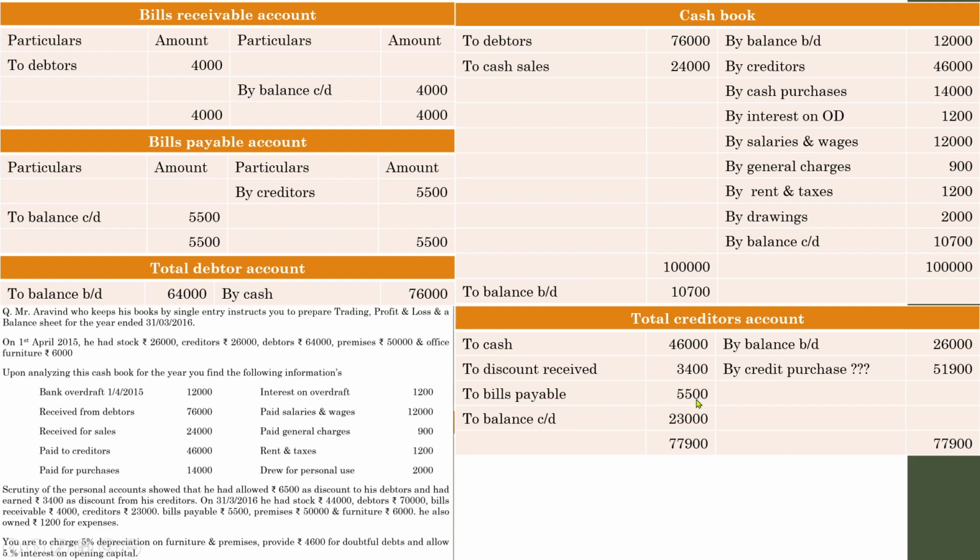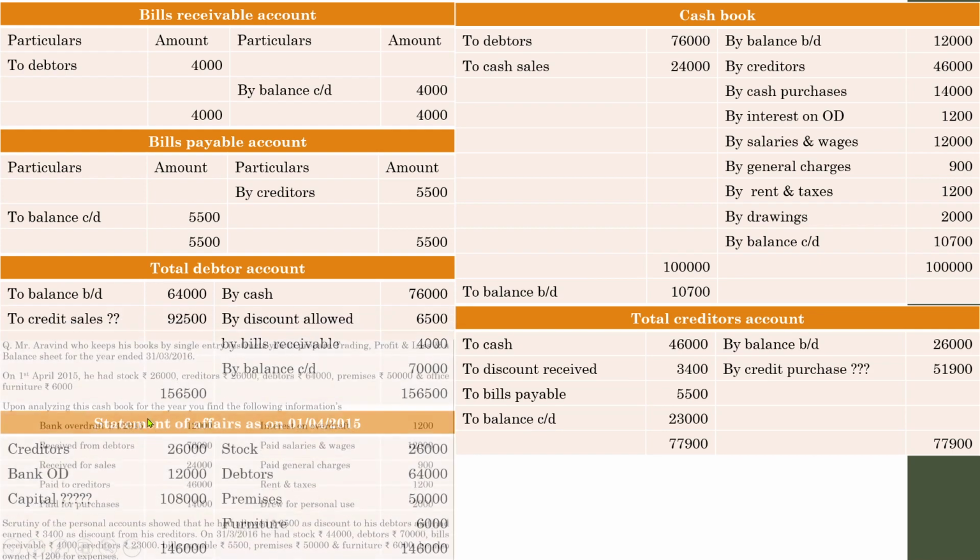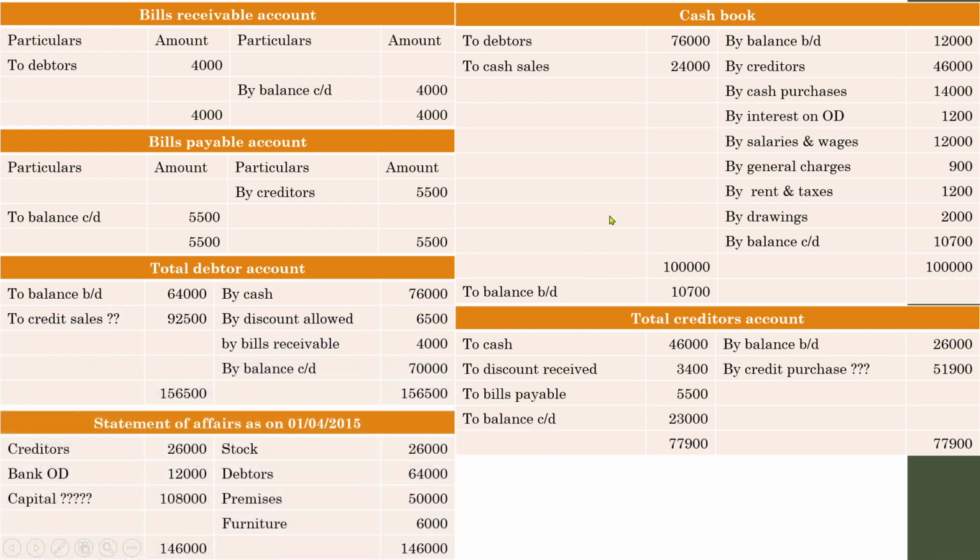So we have recorded all the items and prepared certain important ledger accounts on the basis of the information given in the question. So these are the ledger accounts which we have prepared. Now we can go for the trading profit and loss account and balance sheet. So this is how you have to prepare the ledger accounts. The question doesn't mention which accounts have to be prepared. From your analysis, you have to identify which important items or ledger accounts have to be prepared for the particular case under study.